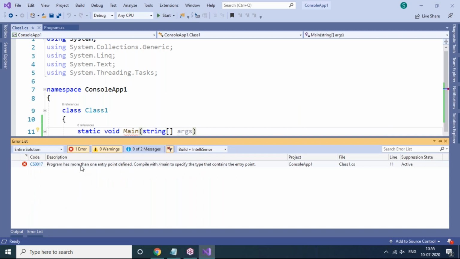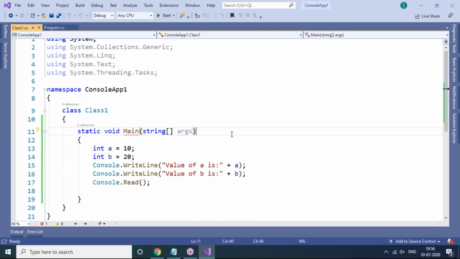What error are you noticing? You can see this. Everybody will get this error the first time: Program has more than one entry point defined. What does one entry point defined mean? Entry point is nothing but the main method of the program. So it shows clearly, program has more than one entry point defined. Compile with /main to specify the type that contains an entry point.